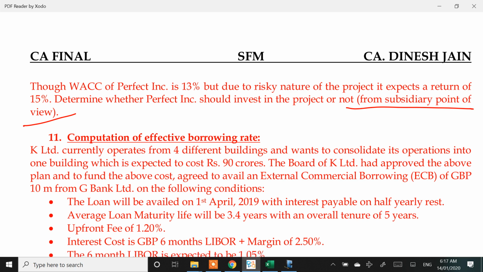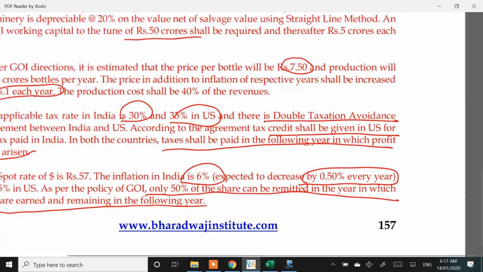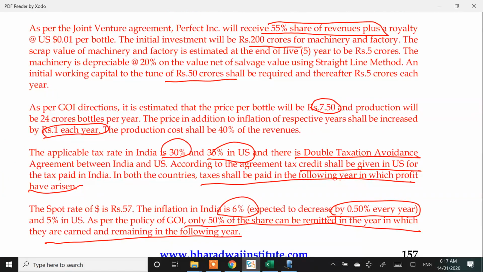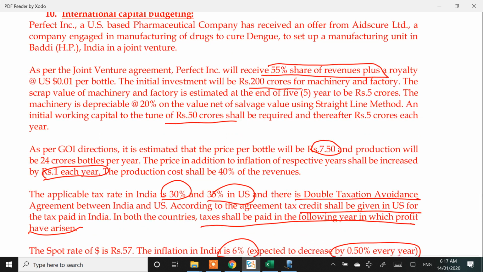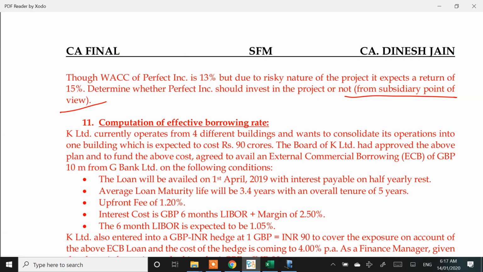Now, some issues which can come in the question is, I have two currencies, one is INR, second is your dollar. Parent entity is based out of which country? US. So their investments, they will invest dollars, dollars will get converted into INR and the investment will be made. Who expects this return of 15%? Is the parent expecting a return of 15% or the subsidiary expecting a return? Parent is going to make the investment, parent is expecting a return of 15%.